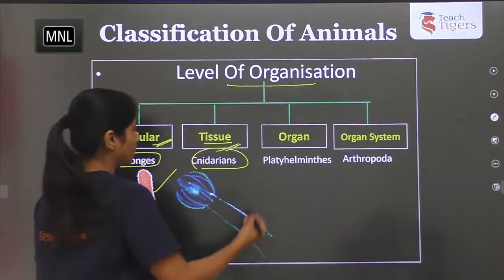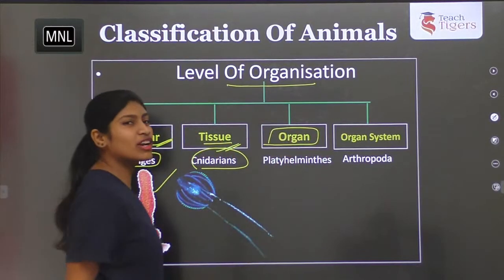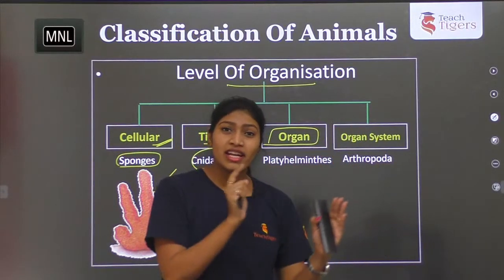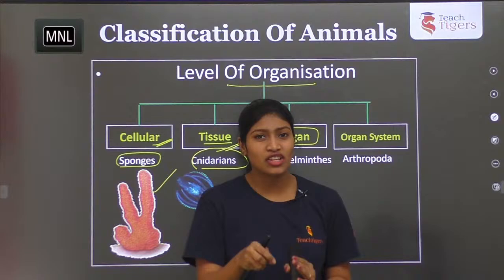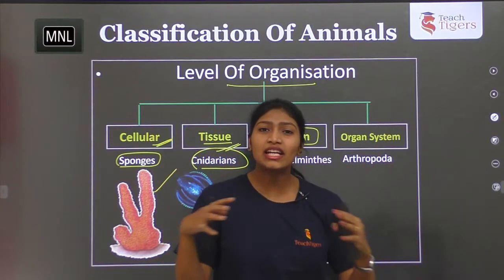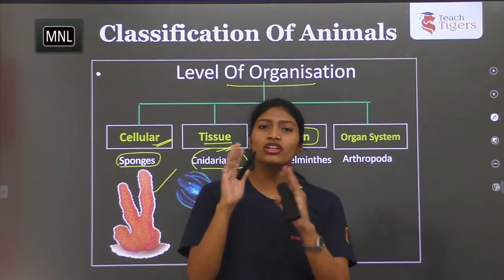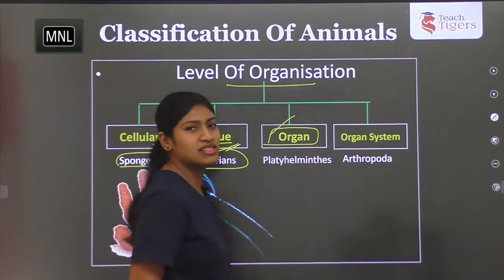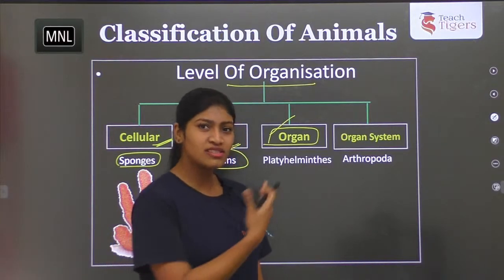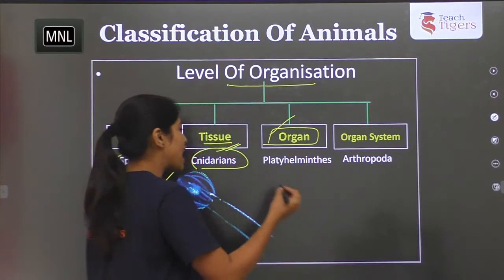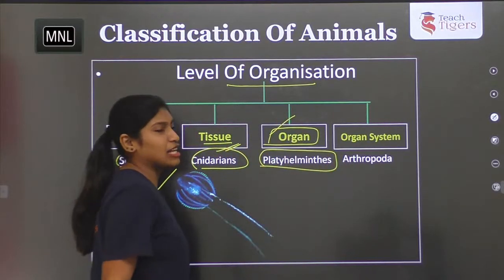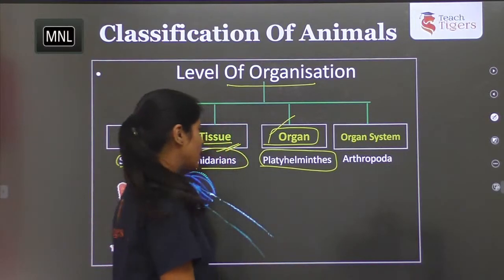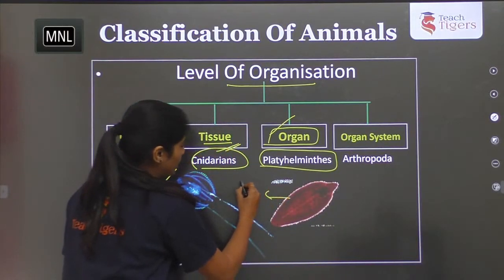Coming to the third one, the organ level of organization. Now see, cells to tissues, tissues to organs. Here the tissues with similar structure and functions, in a coordinated way, form organs. So now we have organs which do specific functions. The organs which do specialized functions are organ level of organization. That is from Platyhelminthes, from flatworms onwards, advancement of organ system was there. What is a flatworm example?